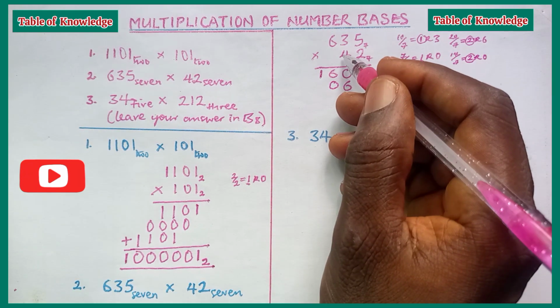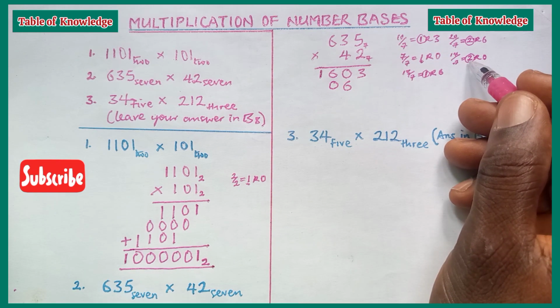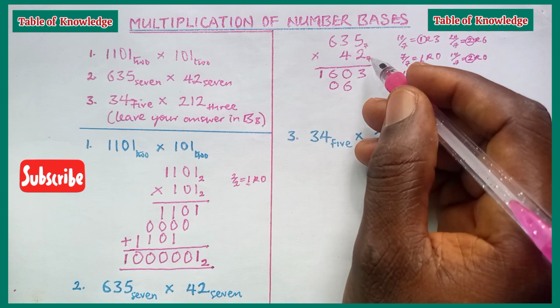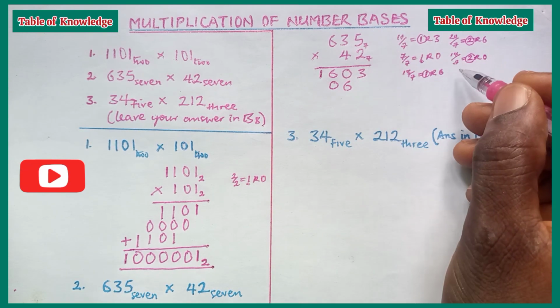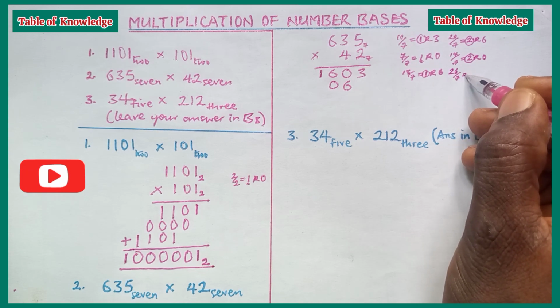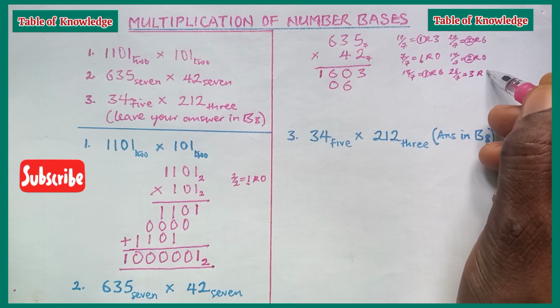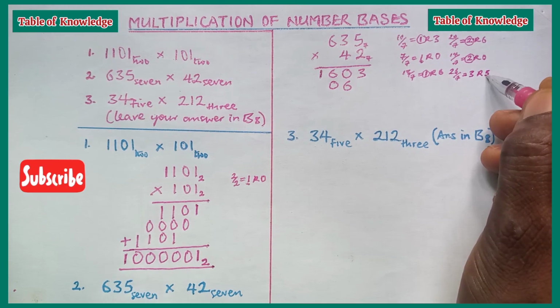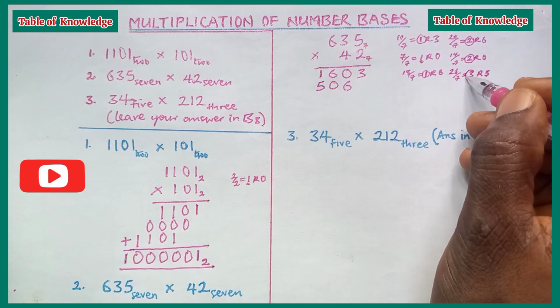Next, 4 times 6 is 24, plus the 2 we carry, which is 26. 26 is greater than the base, and so we can't write it down. We use the base to divide 26. It will give us 3 remainder 5. We put down the remainder, which is 5, and carry 3.